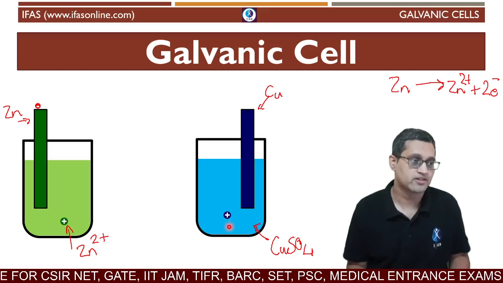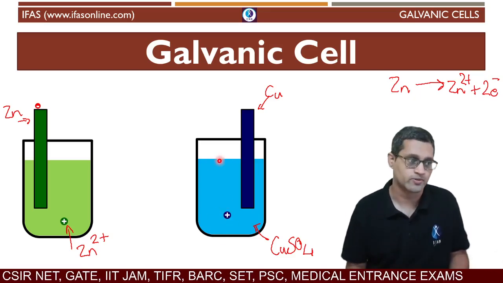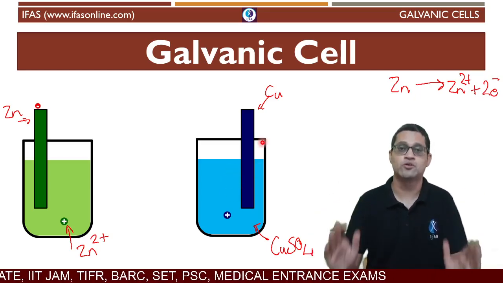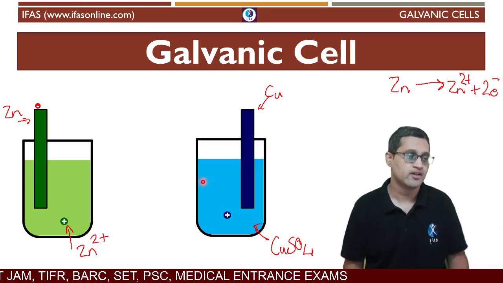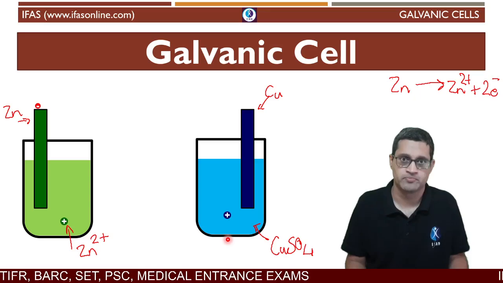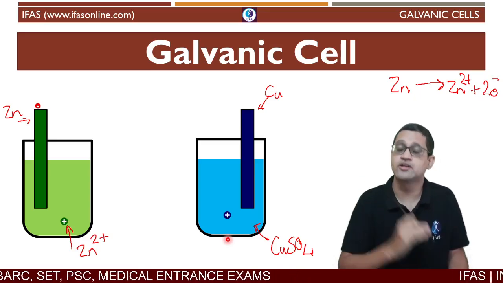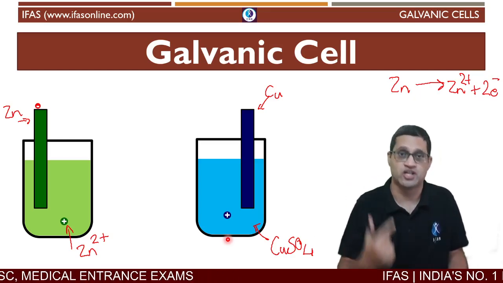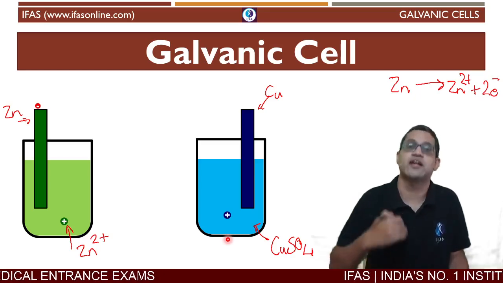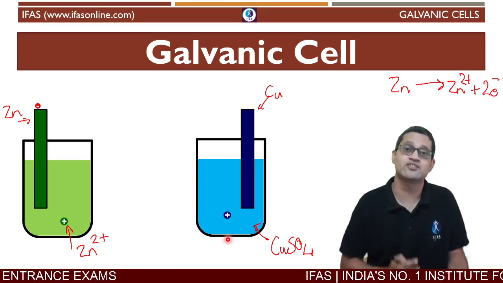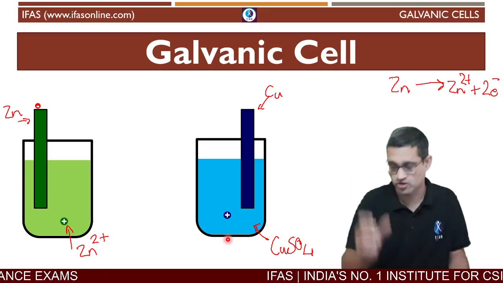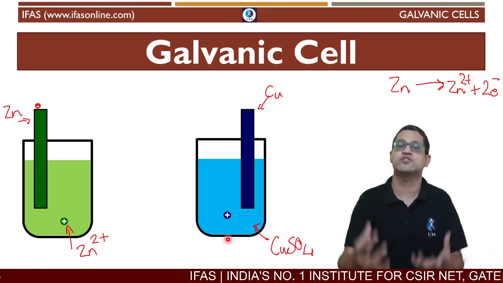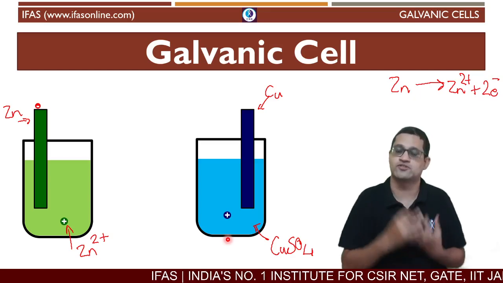So this copper ion is now trying to go to the electrode and sit there stable, quiet, and settle down. But when it goes to the electrode, there is nothing there to convert the copper ion into a copper atom because the copper ion still has charge. It needs to neutralize that charge. So when a copper ion is trying to settle into the copper rod, it needs a house, it needs furniture, it needs a lot of things to settle down. That is, electrons.